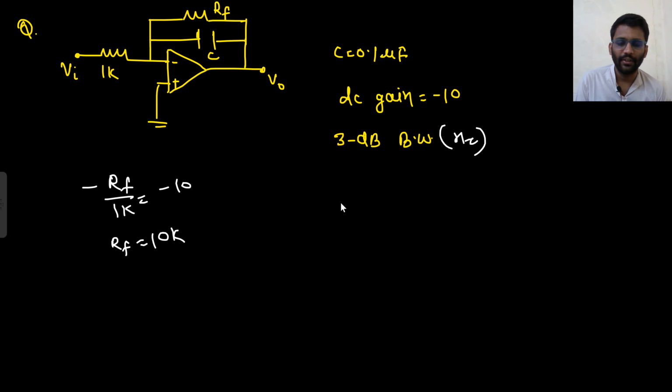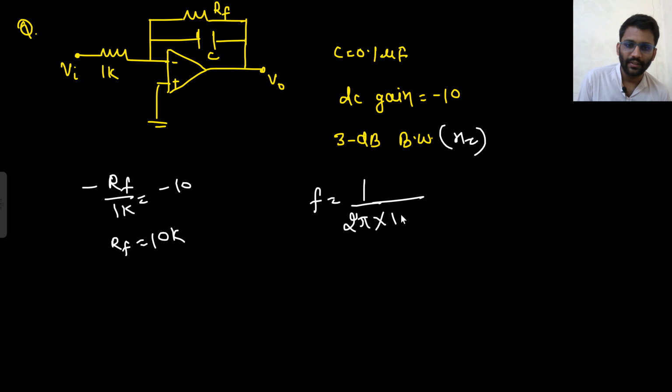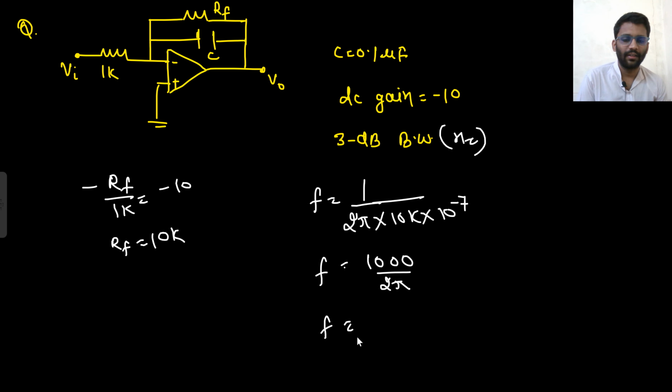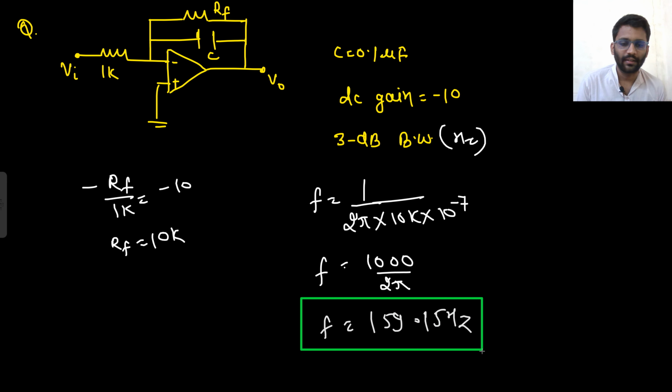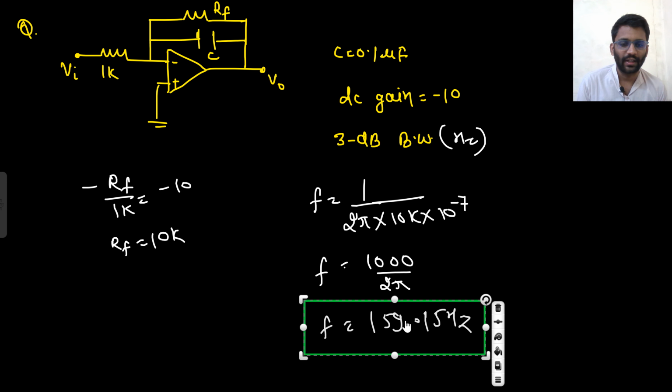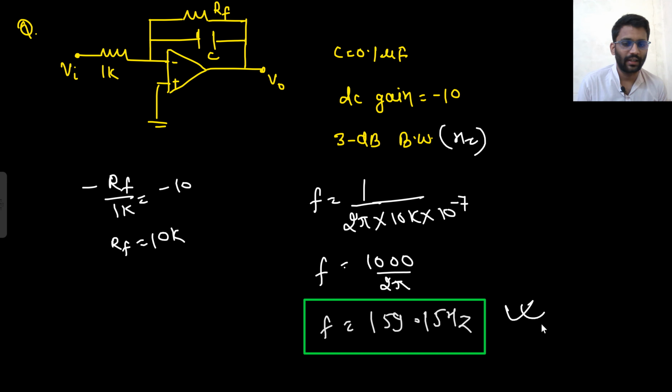So RF we know, C value we also know. So what will be my F? That would be 1 upon 2 pi into RF is 10k and C is 0.1, that means 10 to the power minus 7, and this is 10 to the power 4. So basically 10 to the power 3 I will get upward. So it would be 500 by pi. The answer of 500 by pi is 159.15 hertz. Well and good. Whatever the unit, kilohertz or hertz they ask, it depends on you. But this will be the correct approach.